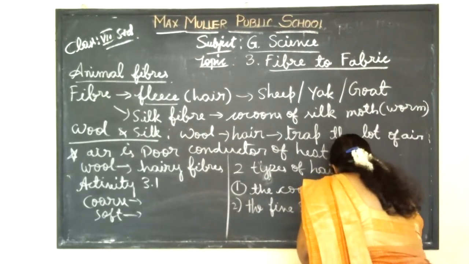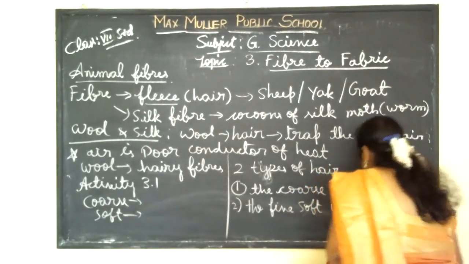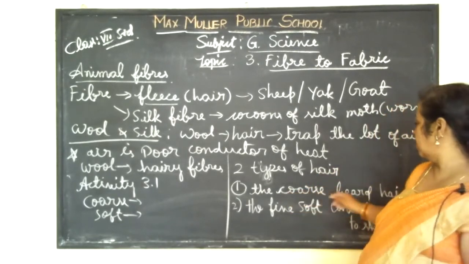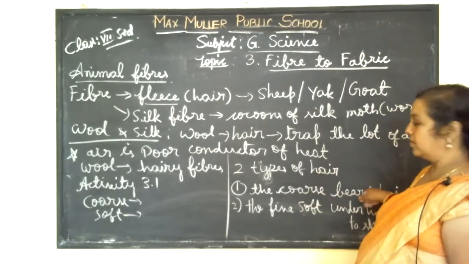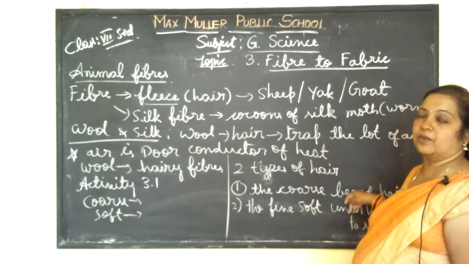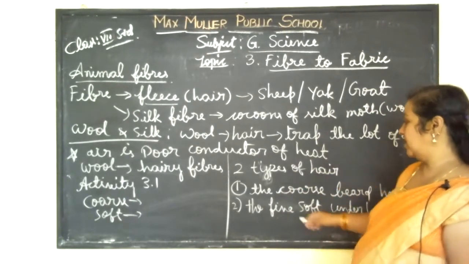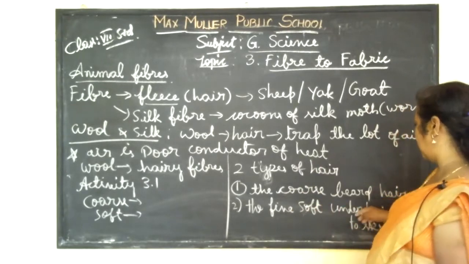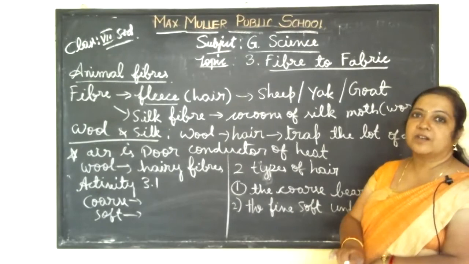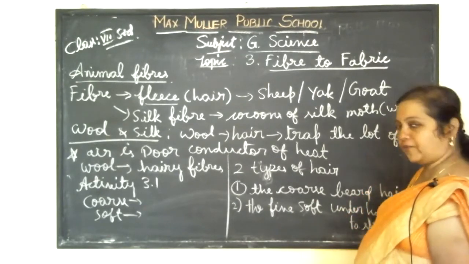So like this, two types of hairs will be present. One, the coarse beard hair. Near the beard, the hairs growing are rough in texture, as you can see for men. The fine, soft under hair is close to the skin, and that is quite soft.